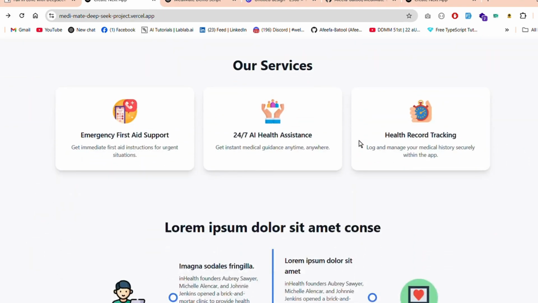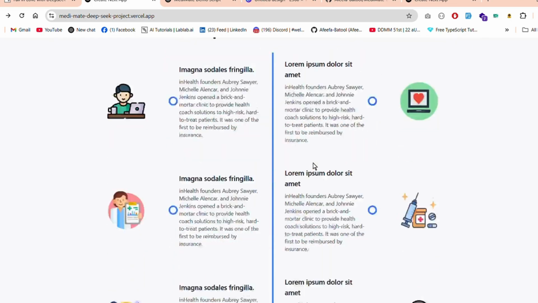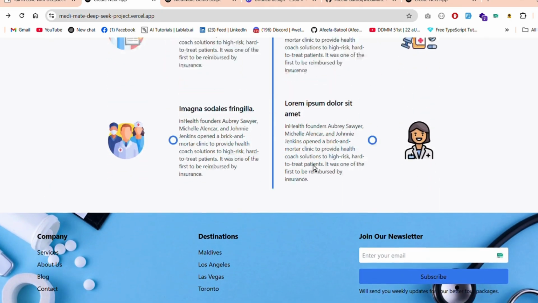Here is what our platform provides. We provide quick symptom analysis, where you can describe your symptoms and let our AI guide you. Also, we provide 24/7 medical assistance, responding at any time, anywhere. Also, we can track our health records and get reliable health insights from trusted sources for accurate information. And this is the remaining part of our home page.